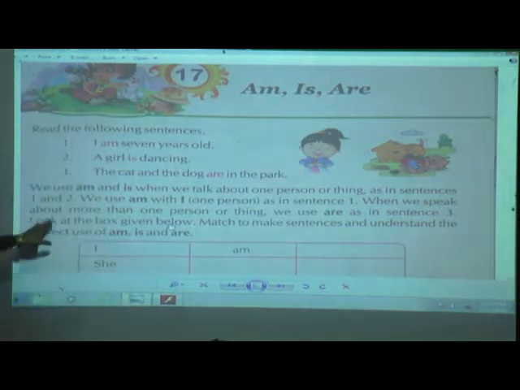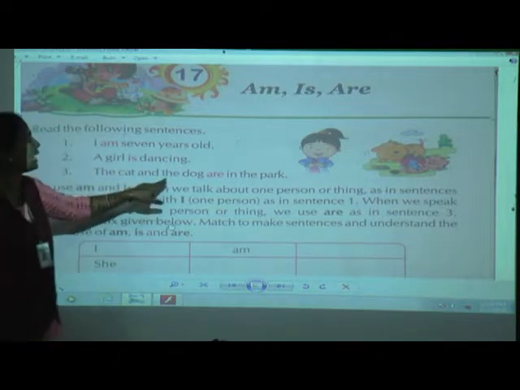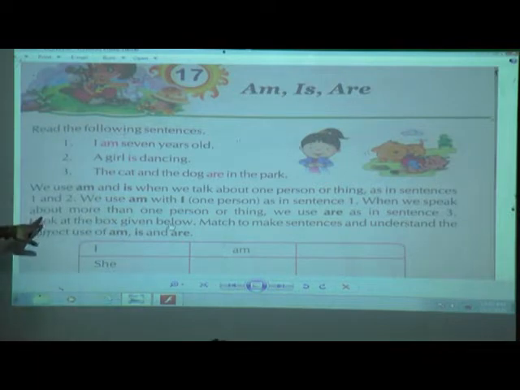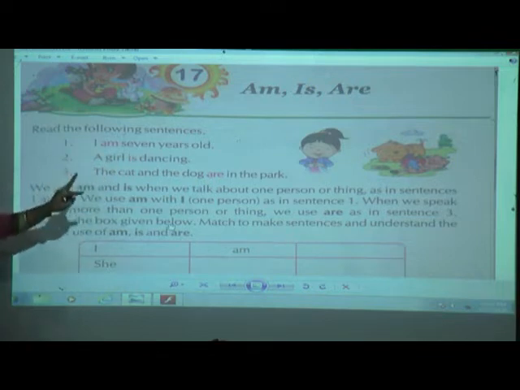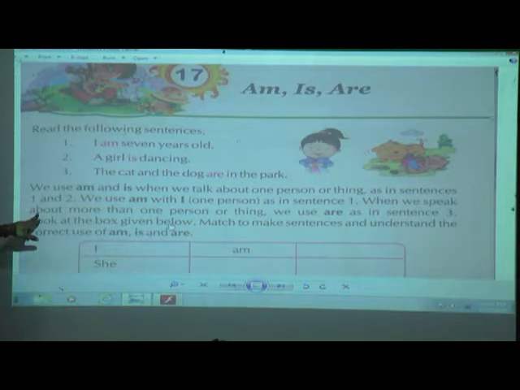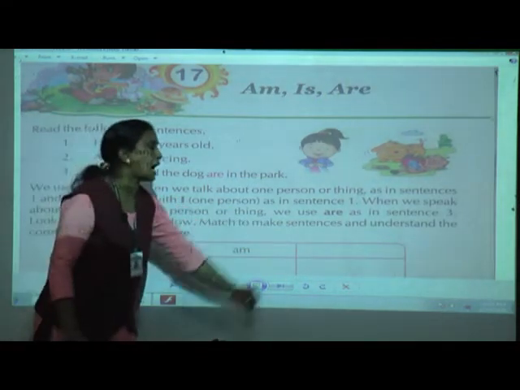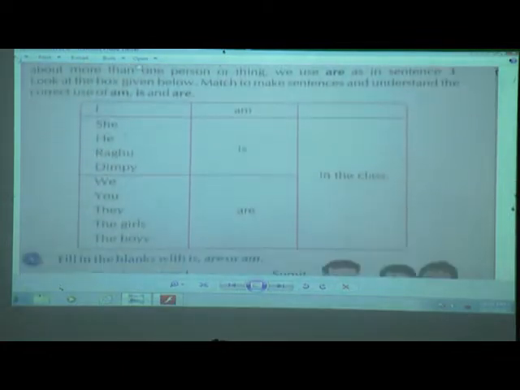When we speak about more than one person or thing, see children, you can see in the third sentence, the cat and the dog are in the park. So children, here we are using are. Why? Because more than one animal, cat and the dog. So when we speak about more than one person or thing, we use are as in sentence 3. Now we'll go through this box once.